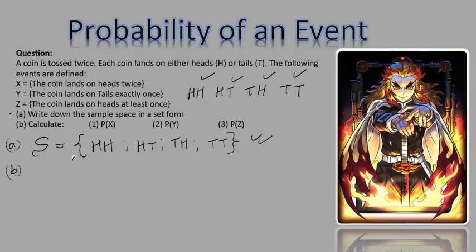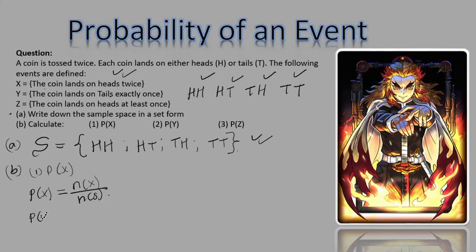Question B, it says, calculate the probability of X as number 1. Right. So let me make sure. Okay. Probability of X. What is X? X, it's us having heads twice. So the probability of X is equal to the number of items that are in X all over the number of items in the sample space.